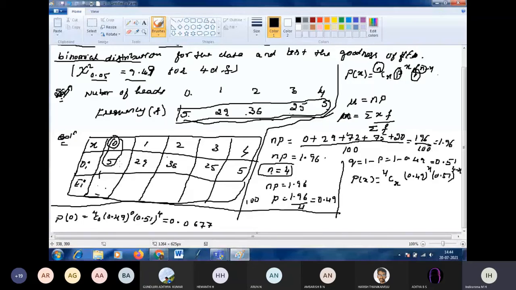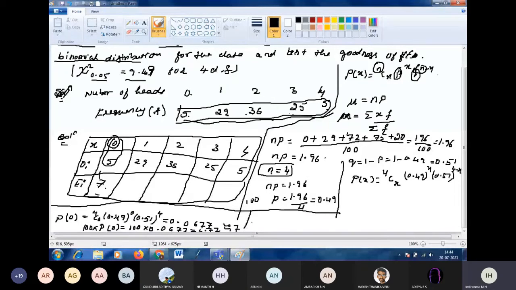Okay. So multiply P of 0 with 100. 100 into P of 0. So 100 into 0.0677. What did you get? 6.77. It is approximately equal to 7, right? Did you clear? It is number of times. I cannot say 6.77 times. So that's why I wrote the whole number, that is 7.